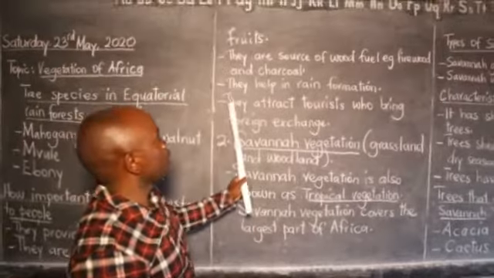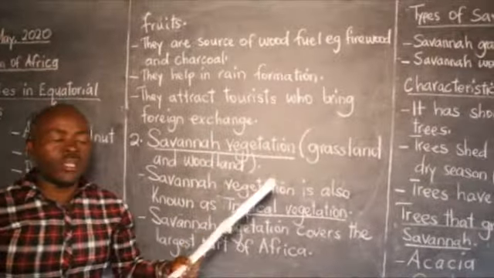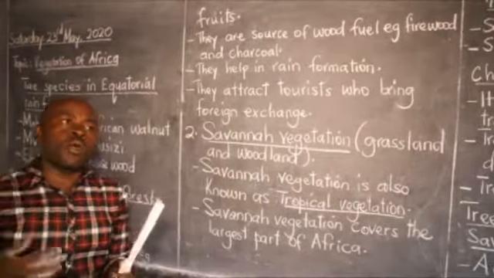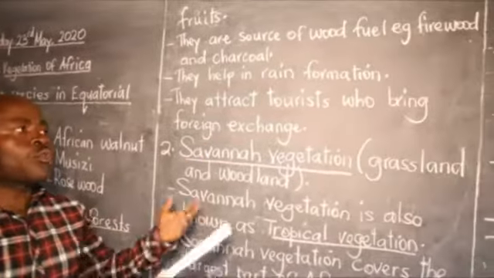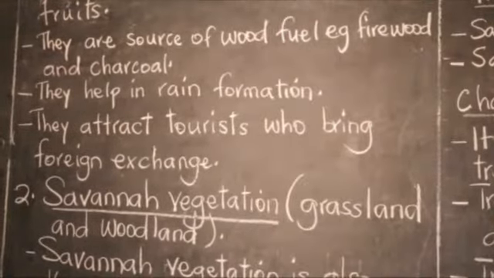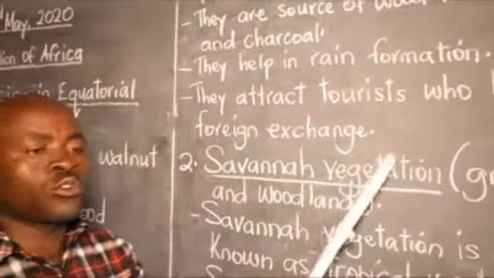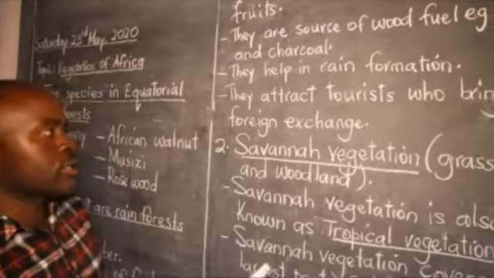Thank you. Next point is that they attract tourists who bring foreign exchange. Foreign exchange is the income a country gets from people who come from abroad to see our forests. Not all these forests are found in all parts of the world. People move from everywhere in the world to come to Africa to see these equatorial rainforests, and they have to pay before they visit such places.